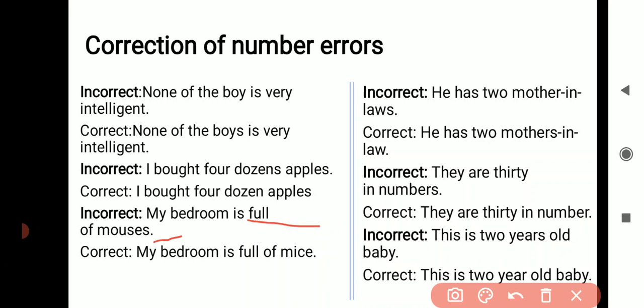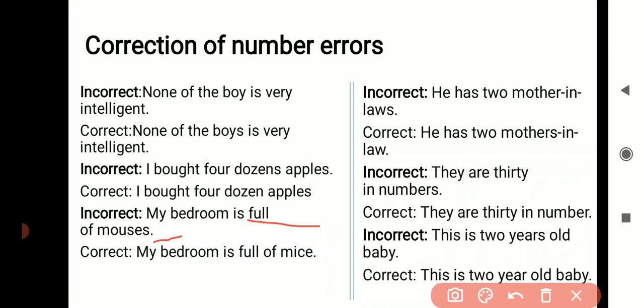He has 2 mother-in-laws. This is also incorrect. The correct one is, he has 2 mothers-in-law. We make many mistakes like that, for example, father-in-law, brother-in-law, sister-in-law. If it is plural, for example, I have 2 brother-in-laws, it is wrong. Instead, I have to say, I have 2 brothers-in-law. Here also, mothers-in-law, not mother-in-laws.